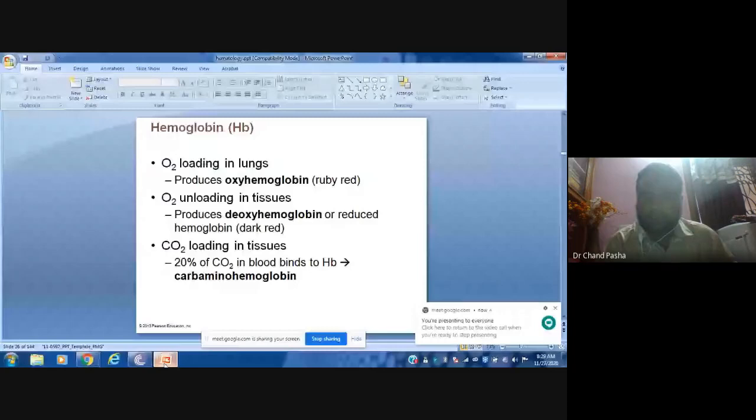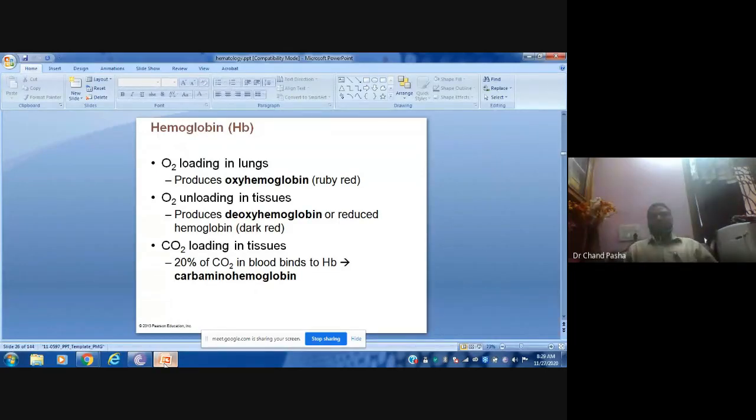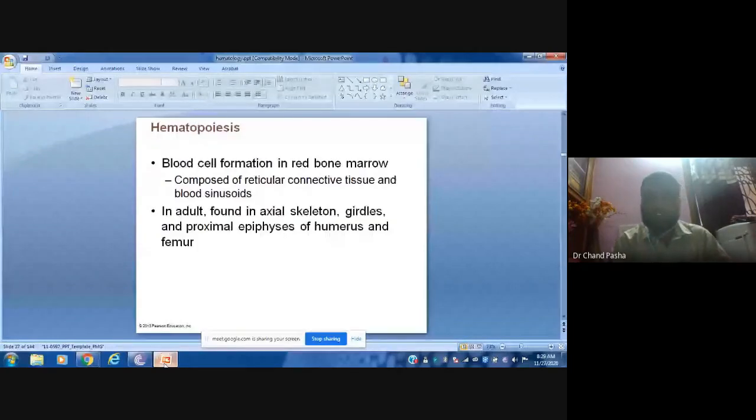Okay, and then it binds after deoxygenation. Once oxygen is unbound from the hemoglobin, it binds with the carbon dioxide, and it will become carbaminohemoglobin. See here, if the carbon dioxide and ammonia, these two are binding, carbaminohemoglobin is formed. Otherwise, if it is not carbon dioxide and ammonia, if it is only carbon dioxide, it will become carboxyhemoglobin. That is as far as the structure and functions of hemoglobin are concerned.